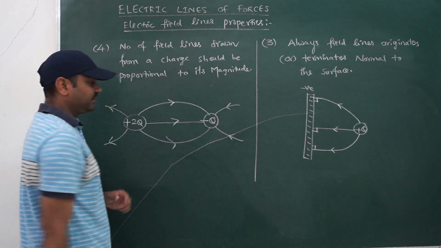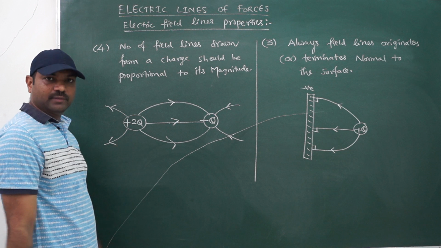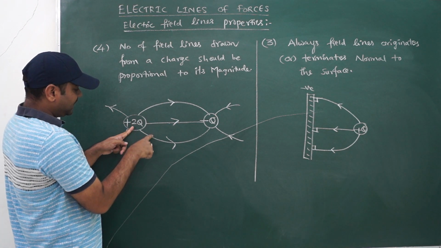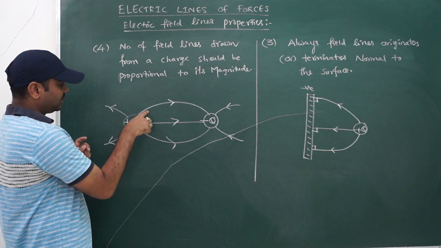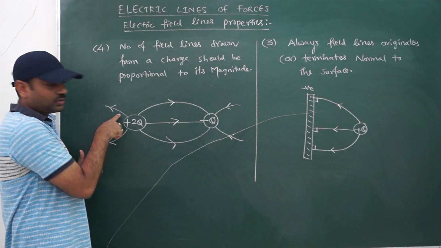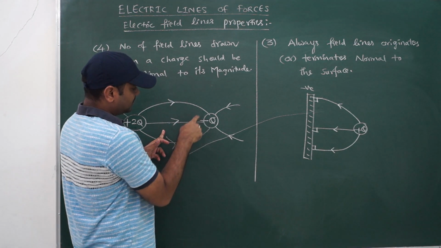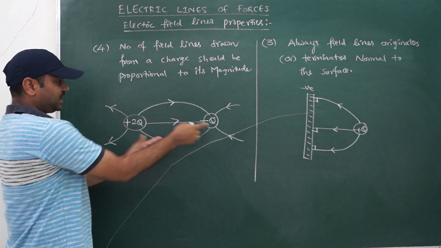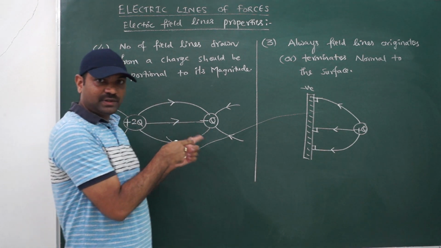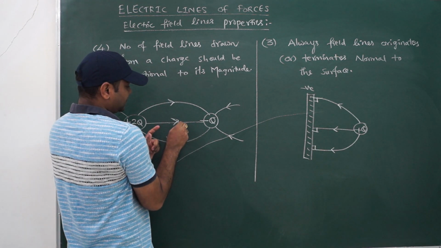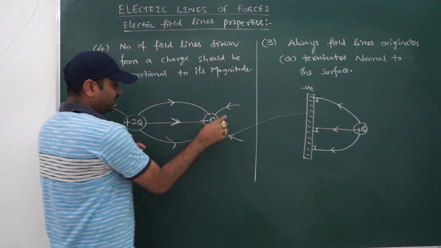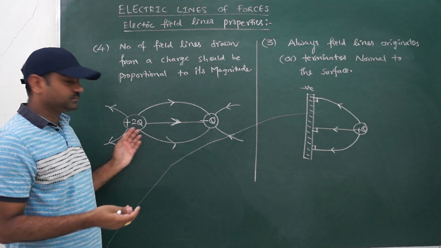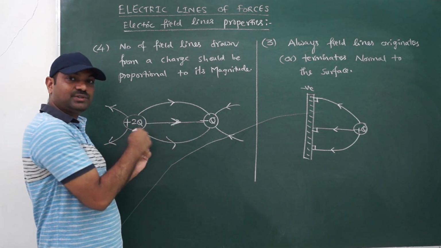So if I draw the field line diagram like this, it is a wrong diagram. Why? Because now if you see the 2q charge, how many field lines are originating from 2q? Total 5 field lines are originating from 2q, whereas at minus q, the number of field lines terminating, sorry, at minus q it will terminate. At minus q, what is the number of field lines that terminate? 5. So the ratio of number of field lines will be 1:1, but the charge magnitude ratio is 2:1.